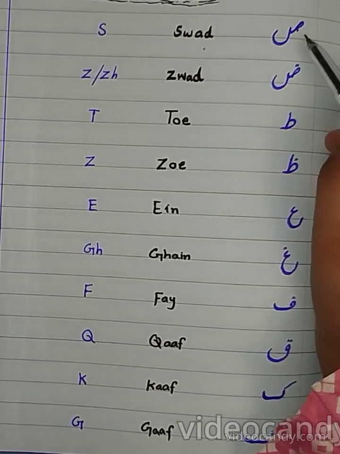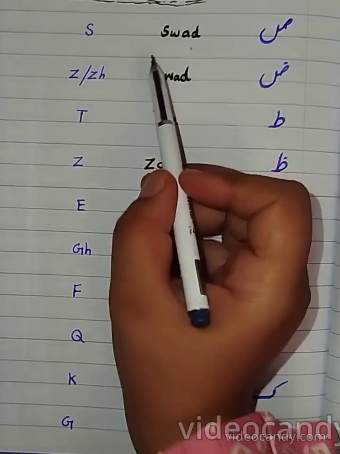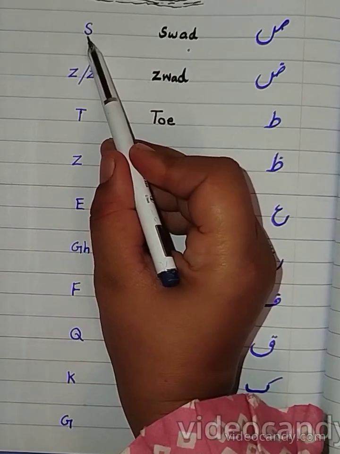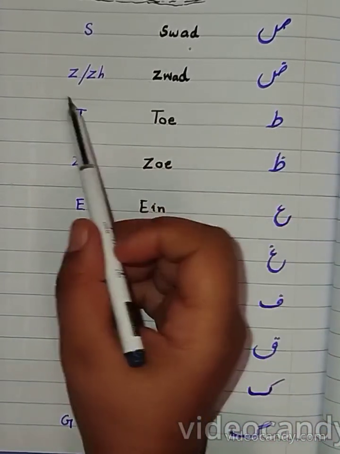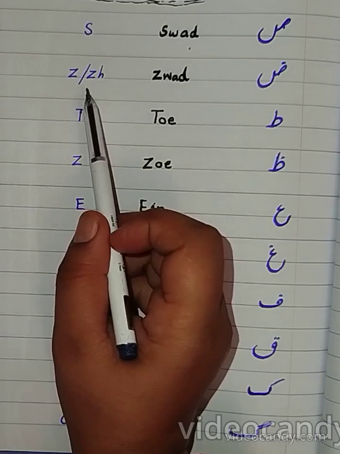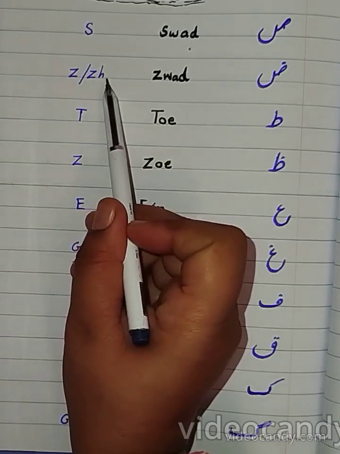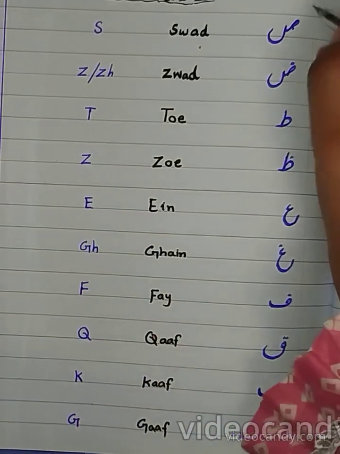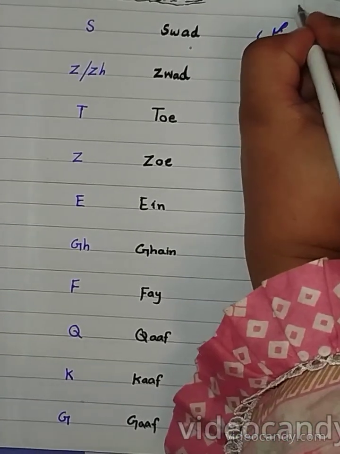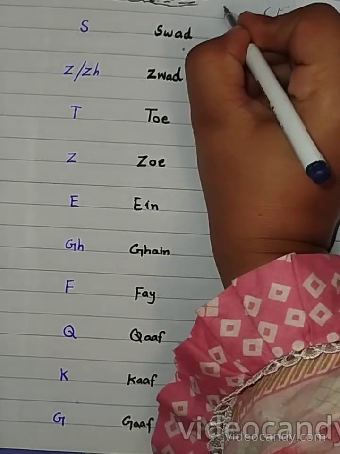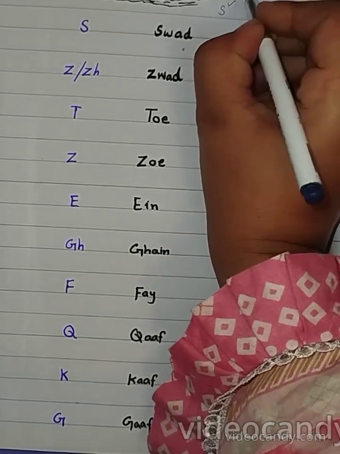So the next alphabet is Swad. Swad in English is simply S. Next is Zwad. In English it is simply Z or the combination of two letters, Z and H. There is a difference between the sounds of Swad and Seen. As you know, Seen is also S in English.